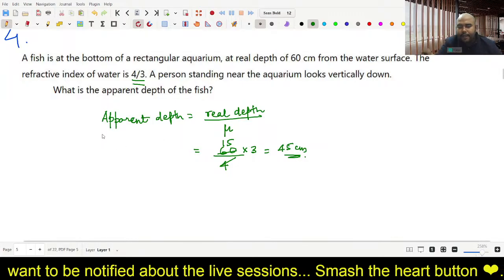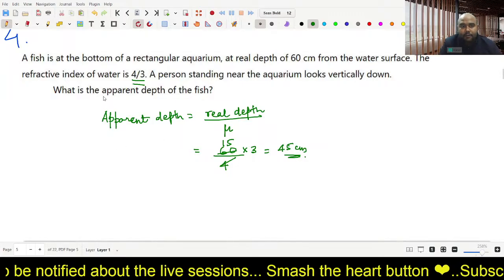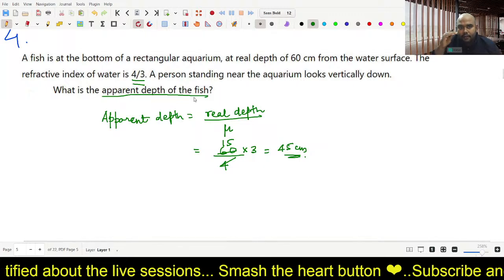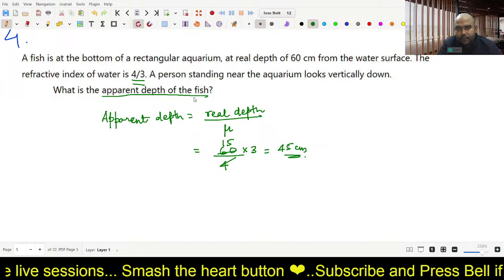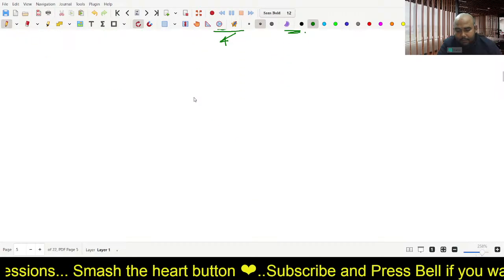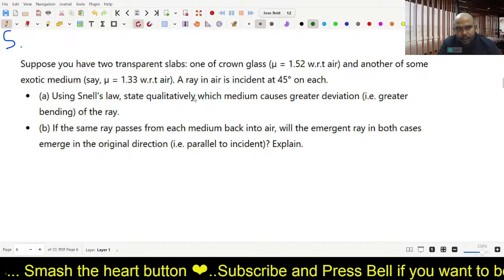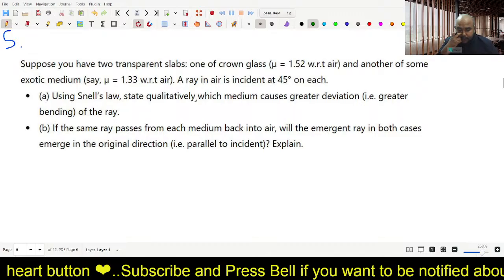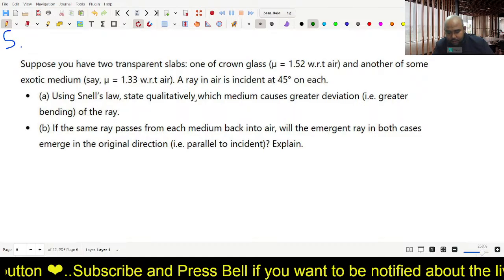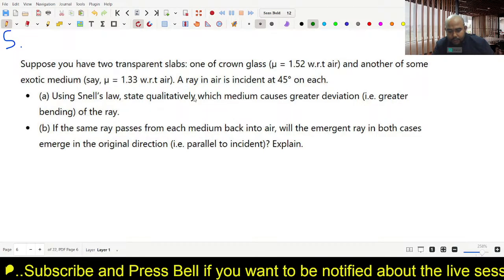So it's a simple question. 45 centimeters from the surface of the aquarium water surface. So the apparent depth is 45 centimeters. Very easy question. Okay, now the fifth question. Come on, let's do this fifth question.